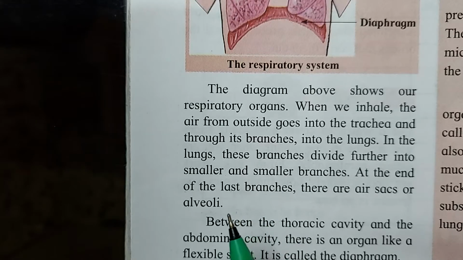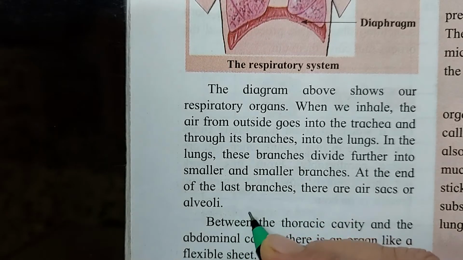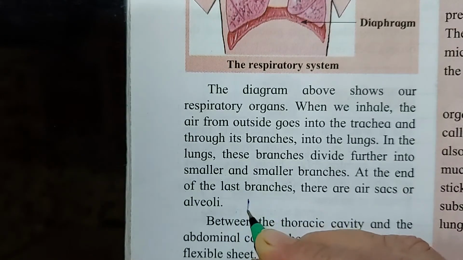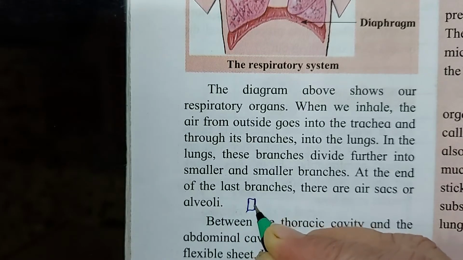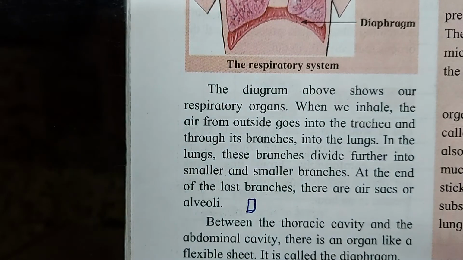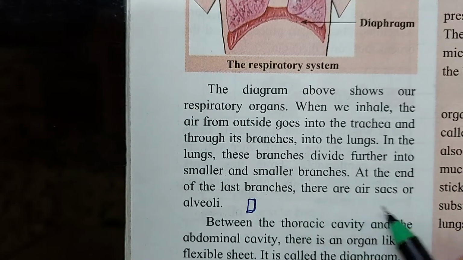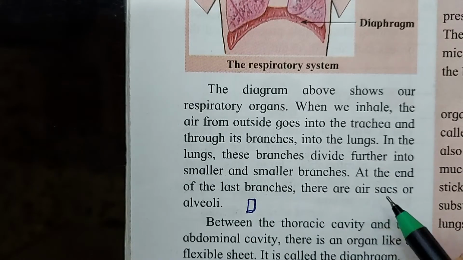The counts are in lakhs. What are they called? They are called alveoli. It is in the shape of a sack. You know a sack, a gunny bag, a sack of rice like this. You must have seen, no? Sack of sugar, sack of wheat. So these are air sacs. These sacs are filled with air.